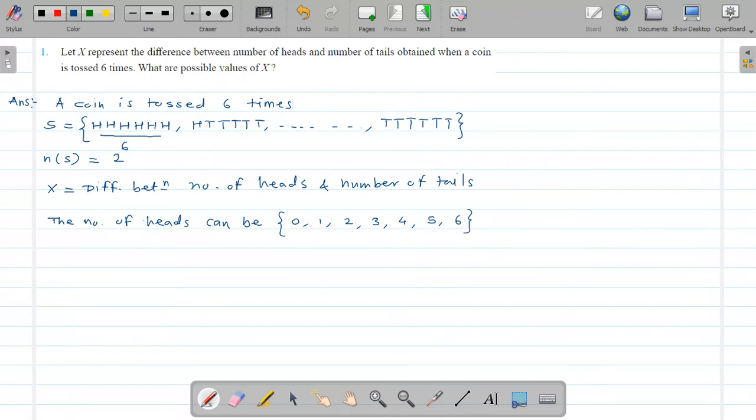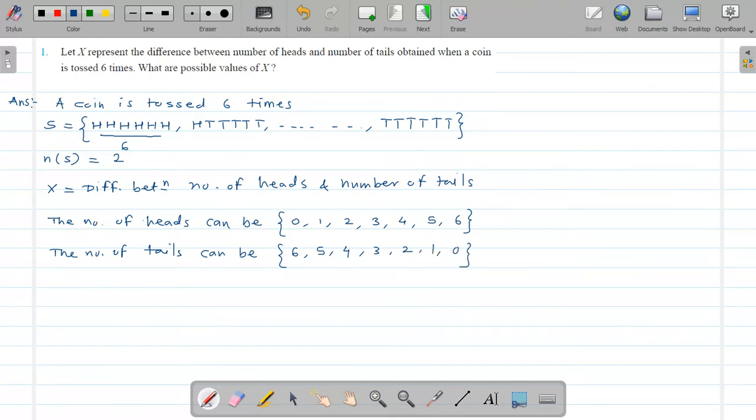At that time the number of tails can be, see, if an element contains 0 heads, it means there are 6 tails. If an element contains only 1 head, then there are 5 tails. If an element contains 2 heads, then it contains 4 tails, like that. Okay, I will complete it like this.